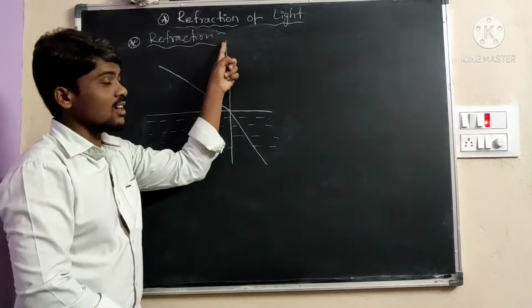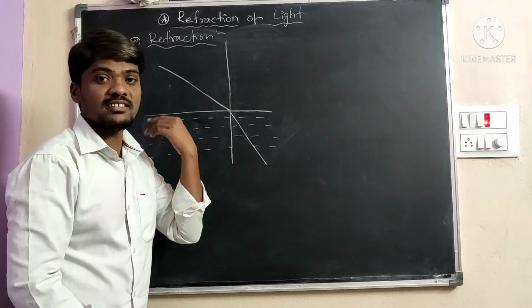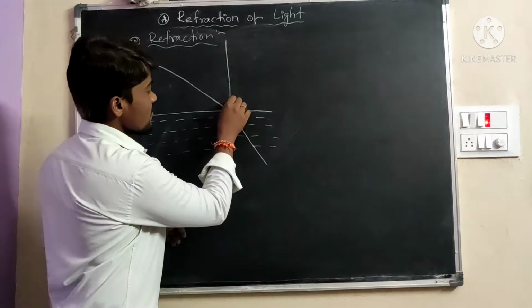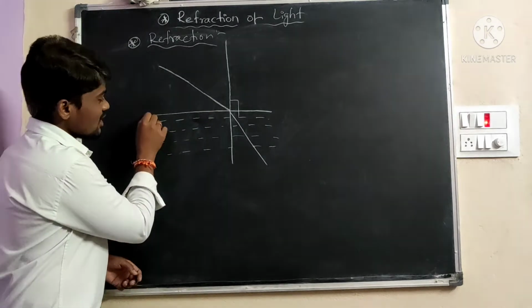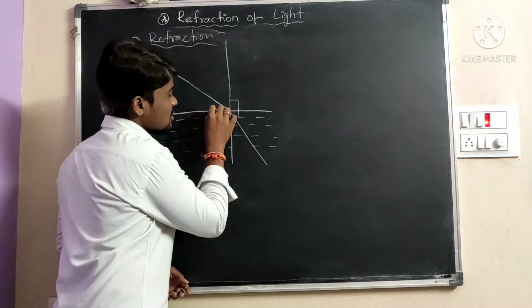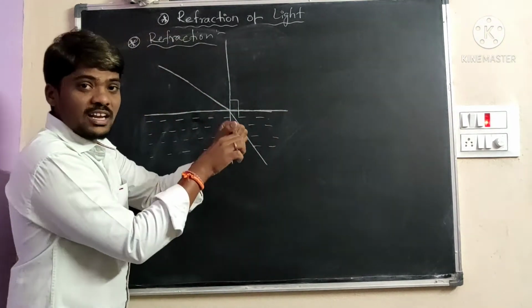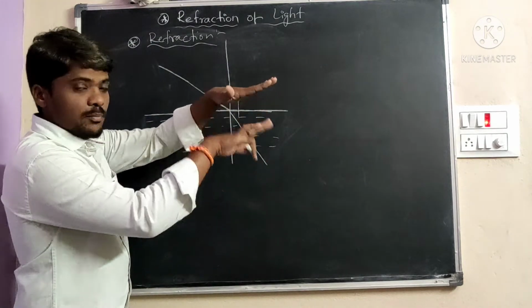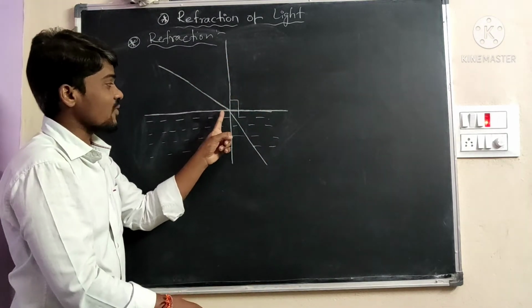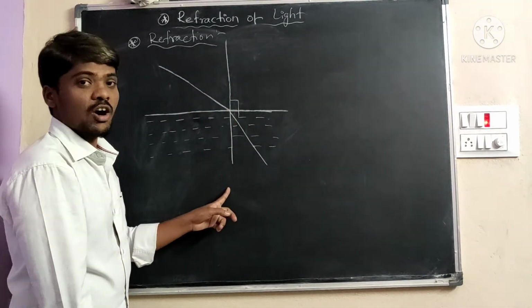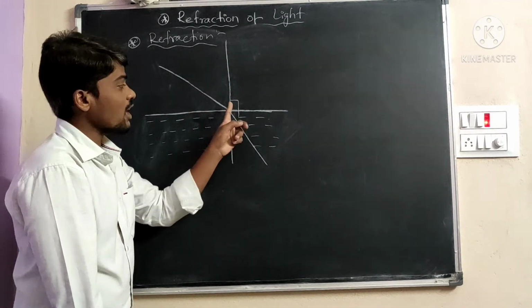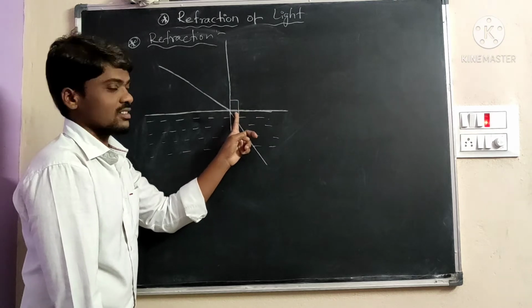The normal line is always perpendicular to the surface of separation, the interface. Interface means the surface separating two mediums. The normal line, this straight line, is always perpendicular to the interface.